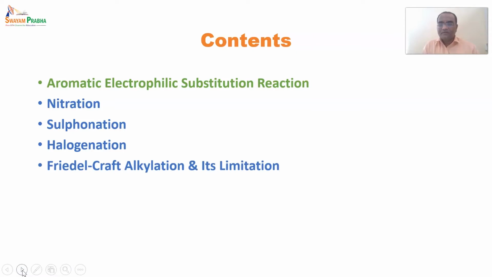After that Friedel-Crafts alkylation and its limitation. And lastly Friedel-Crafts acylation and its advantage over Friedel-Crafts alkylation. So the limitation of Friedel-Crafts alkylation will be an advantage of Friedel-Crafts acylation.